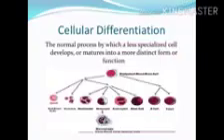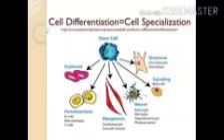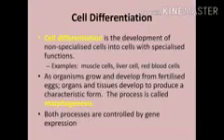Okay, now let us start understanding that cells are also differentiated into various specialized functioning cells. That process is known as cellular differentiation. Cellular differentiation is also known as cell specialization. That means non-specialized cells develop into cells with specialized functions, for example, muscle, liver, or red blood cells.